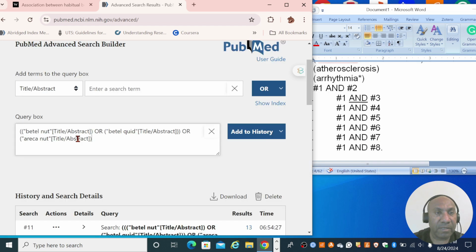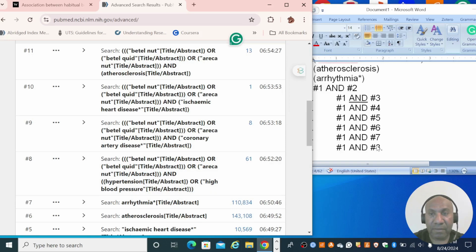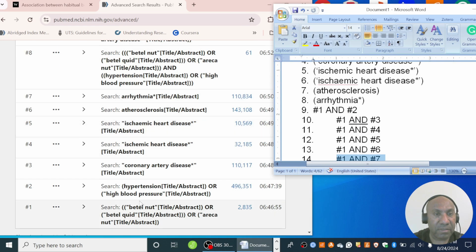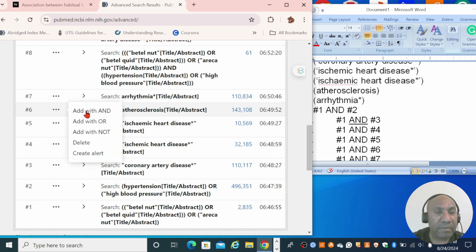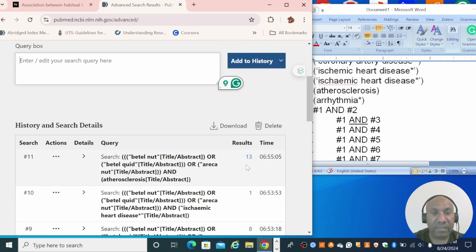Now we have step 1. I'm combining results step 1 and step 7, which is atherosclerosis. Giving me 13 results.